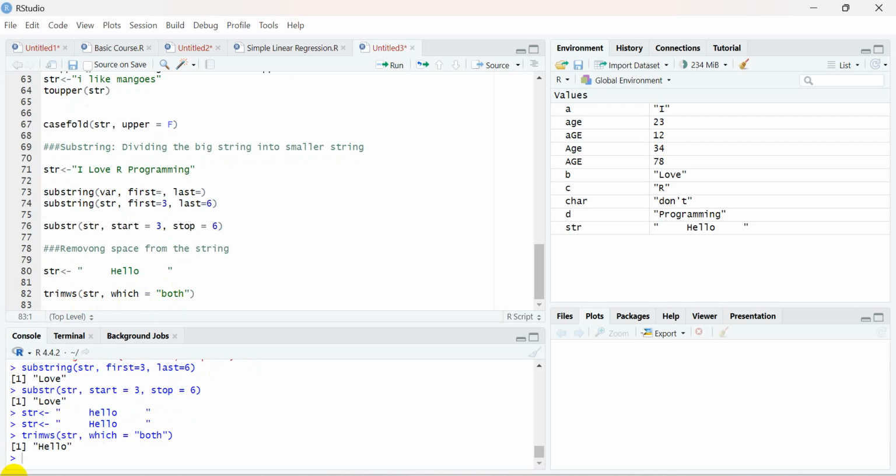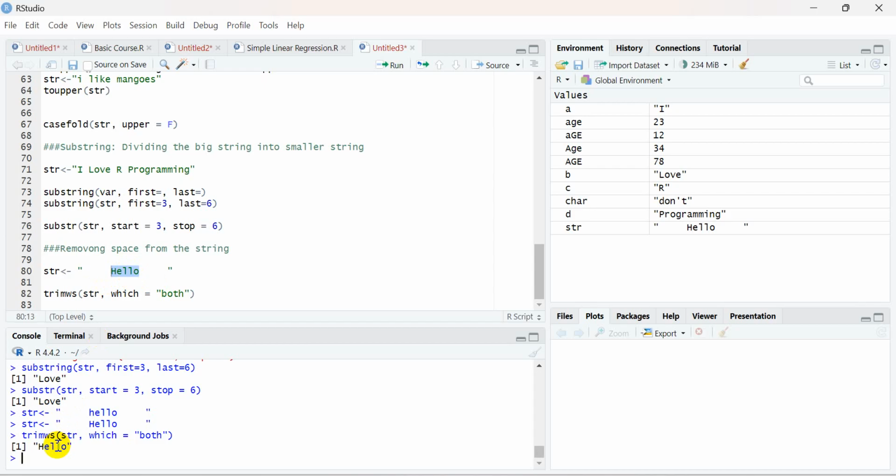So you can see over here, this particular bigger string, where much more space was there, is being truncated. All the space is being truncated, and only the clear string is being left over, with no space. So this is the way you can remove all the space.